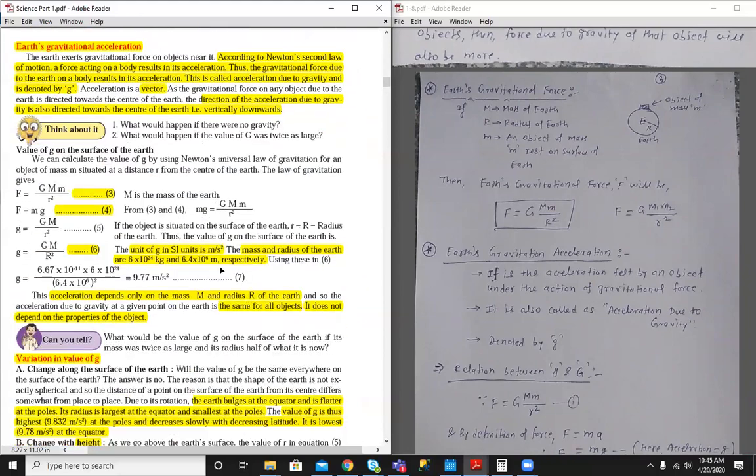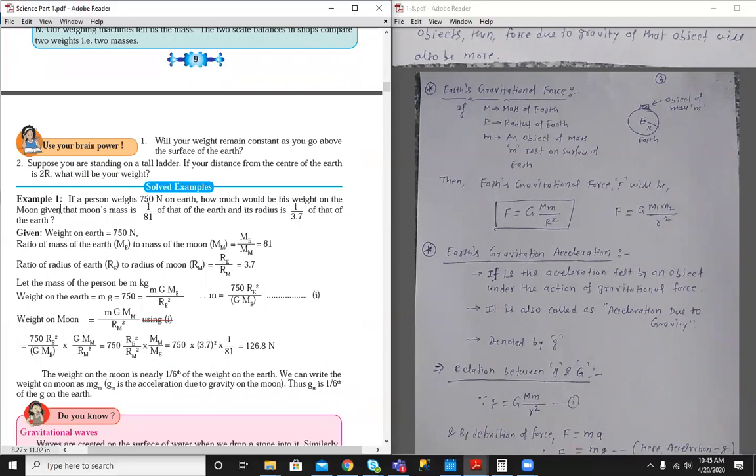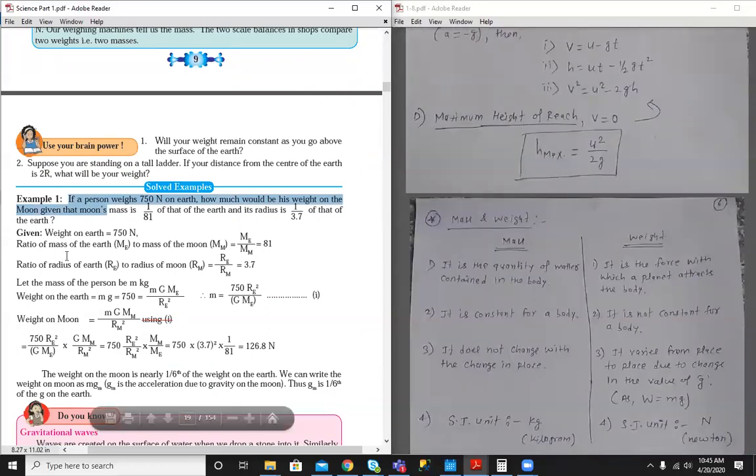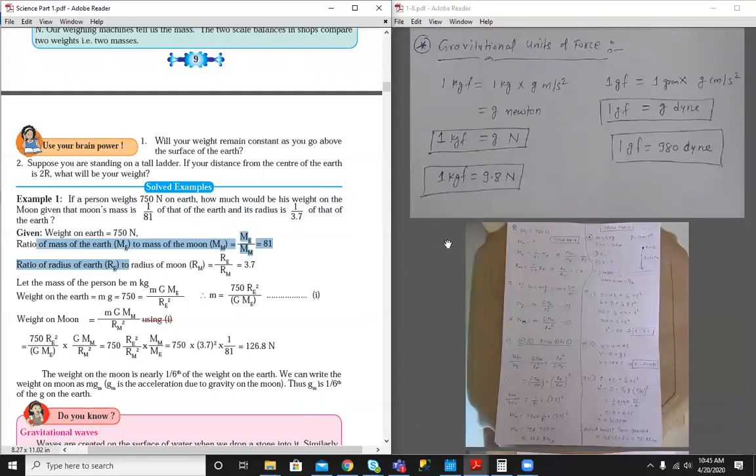let's see another problem. I'm just explaining the solved problems. We'll solve unsolved problems after completing the chapter. Let me solve this problem in my notes because the way the book explains it is hard to understand.